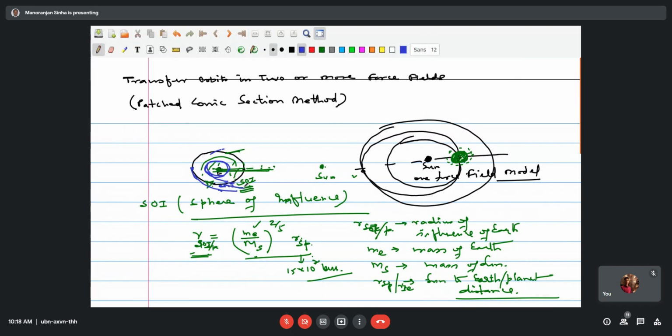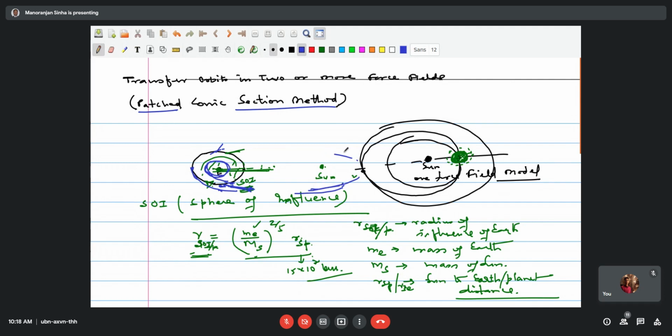So at this point, it's moving in this direction. This is the velocity direction. Now after this, you can assume this to be moving around the Sun. So you are assuming just one center of attraction and then solving this problem, and therefore this is called the patched conic section method, because you are patching different conic sections. First you are taking the conic section about the Earth, okay. Then you are taking the conic section about the Sun and then solving the problem.